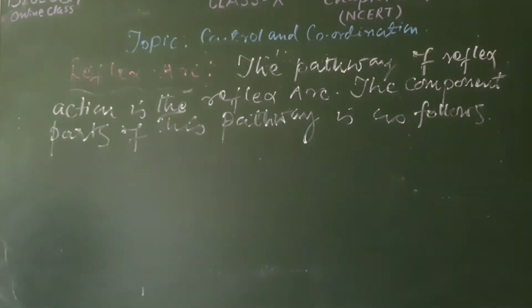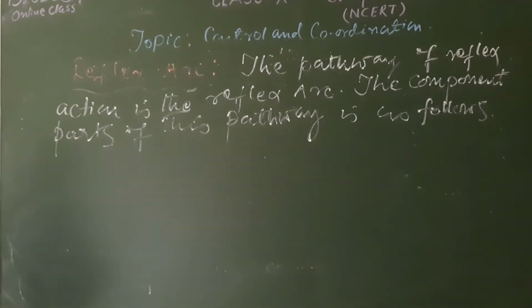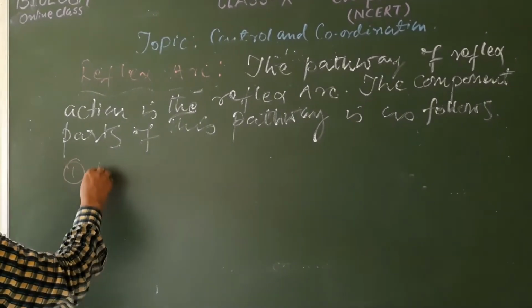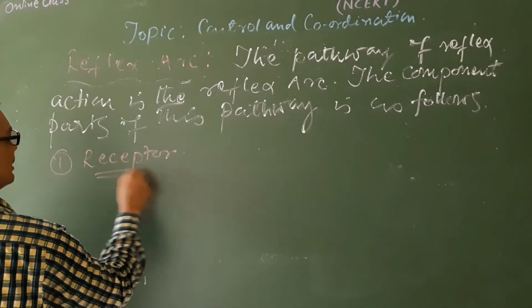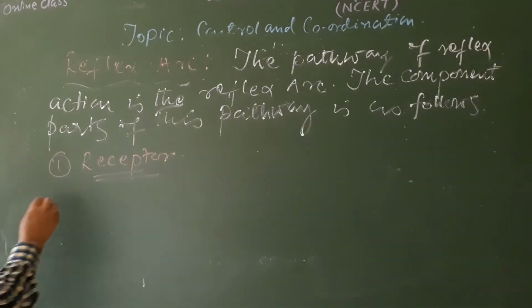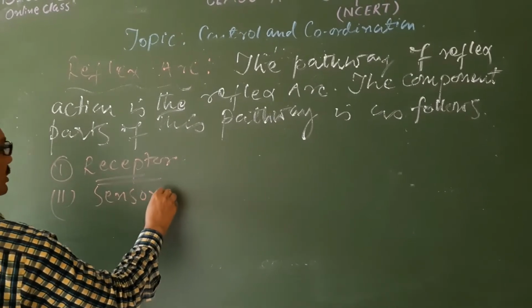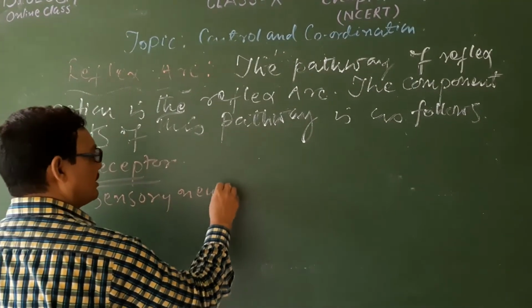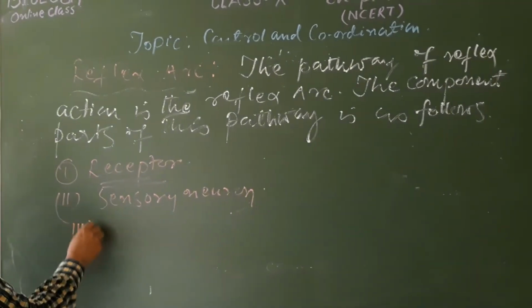These are the component parts of the pathway, that is, the mechanism of the reflex action. The first one is the receptor. There is a place in the body, that is the sensory organ, and the second important part is the sensory neuron, which you have seen in the types of neuron.